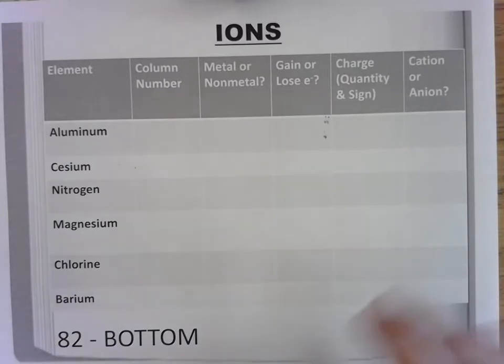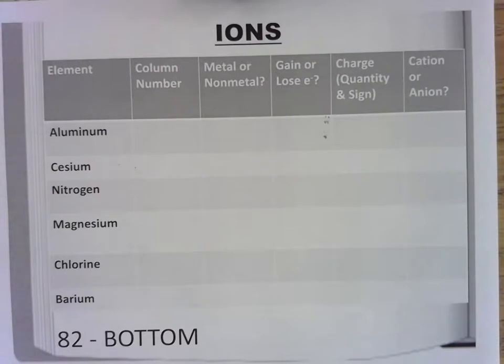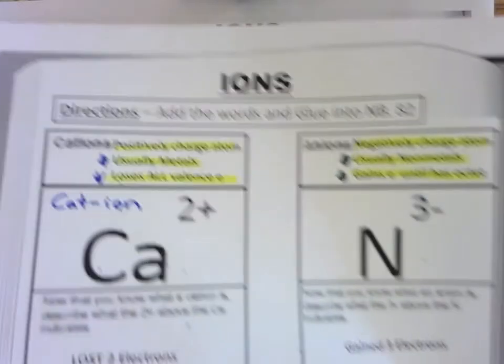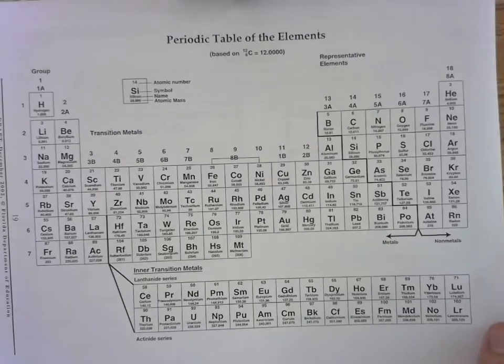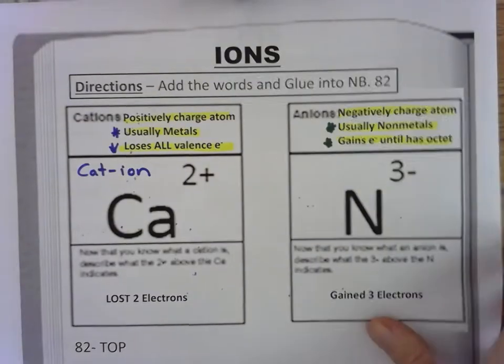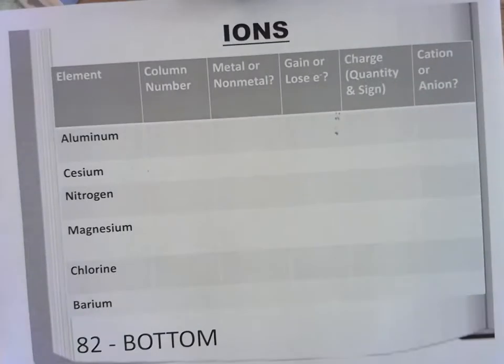what the charge is, quantity, and sign. Sorry. We're going to need to use this information that's on the top, and you're going to need your periodic table to figure out if it's a metal or non-metal, and the group numbers. So we're going to start with aluminum. So I got to start here with aluminum.